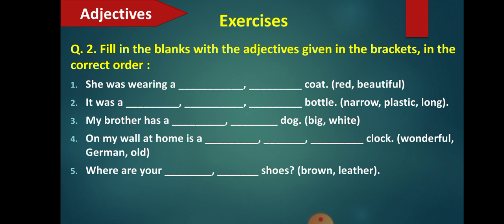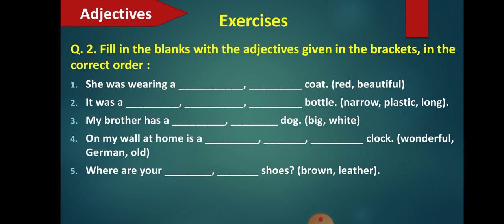Otherwise also you can understand from the meaning what can come over here. We cannot say where are your leather brown shoes. We will say where are your brown leather shoes. Again I'll repeat, she was wearing a beautiful red coat. You cannot say a red beautiful coat, that will change the meaning of the sentence.